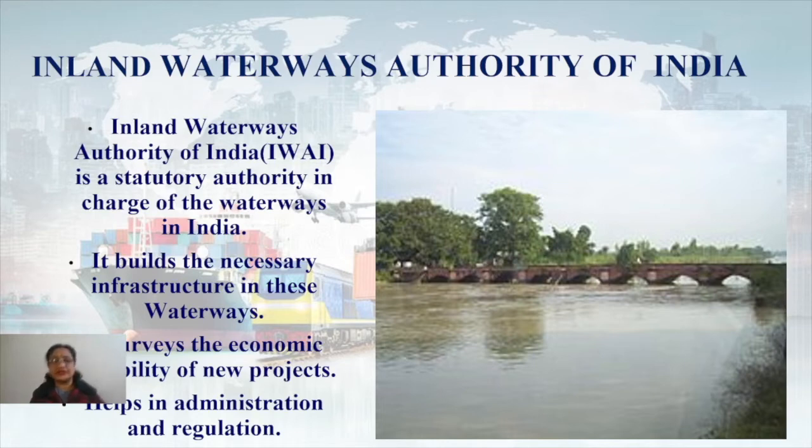Their construction, their maintenance, their planning, all these things are looked after by this body, the Inland Waterways Authority of India, right? It builds the necessary infrastructure in these waterways so that they can be used to the maximum. Then it surveys the economic feasibility of new projects.